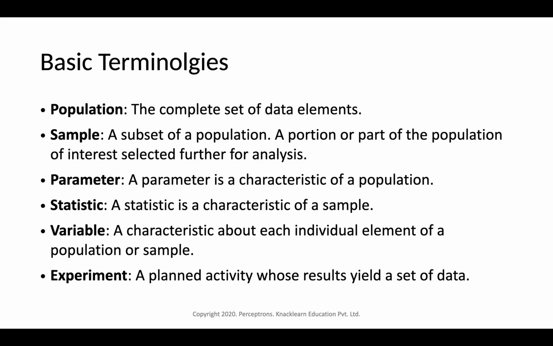Now to summarize, population is the complete set of data elements. Sample is a subset of the population, that is a portion or part of the population of interest selected further for analysis. Parameter is a characteristic of a population. Statistic is a characteristic of a sample. Variable is a characteristic about each individual element of a population or a sample. And experiment is a planned activity whose result will give us a set of data.